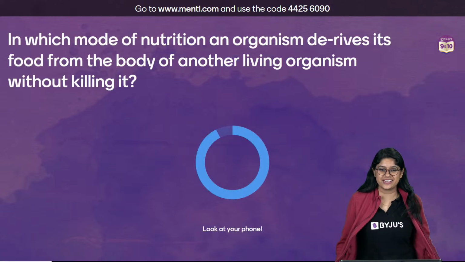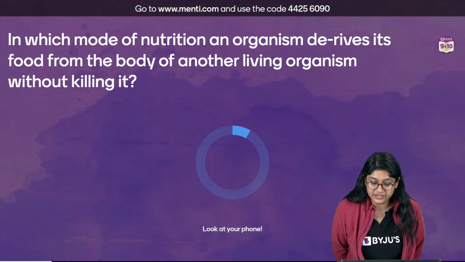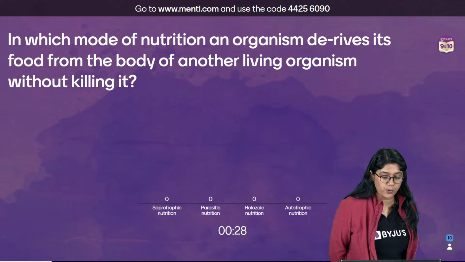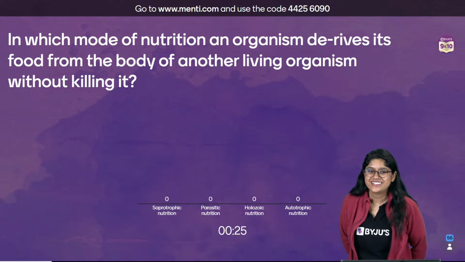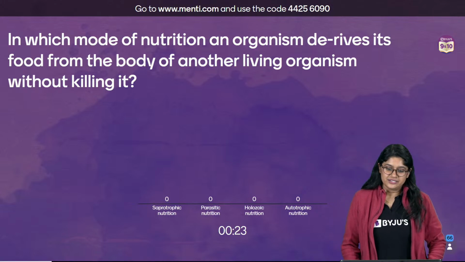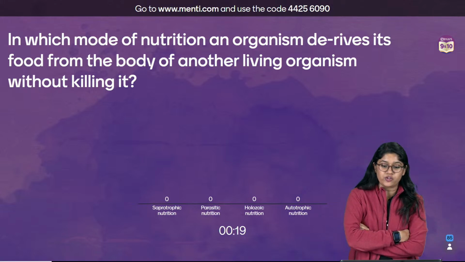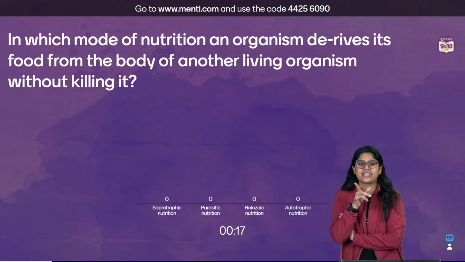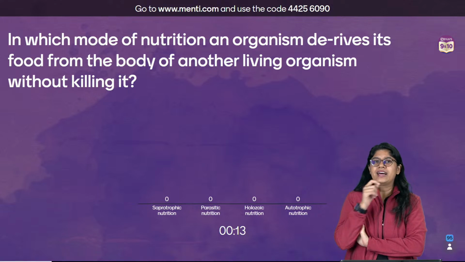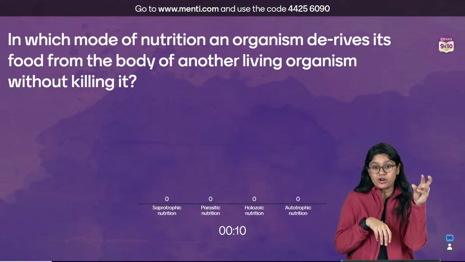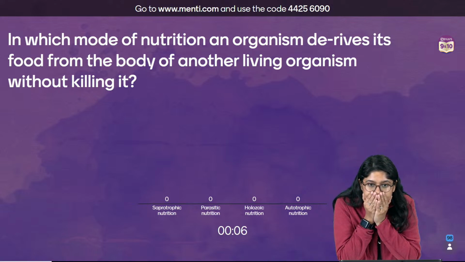On your screen. Here we go. In which mode of nutrition an organism derives, right, its food from its body to another living organism without killing it? Achha. Easy hai. Basically, in which of these animal will be taking the food from another living organism without killing them? Directly, the food is not being taken, right? The food is coming from an organism.